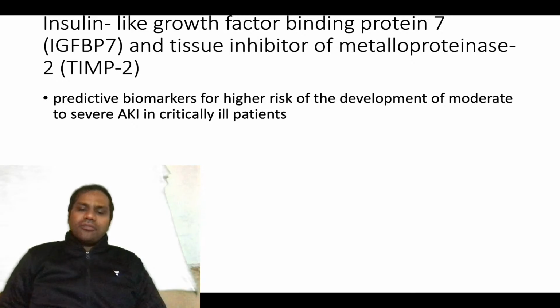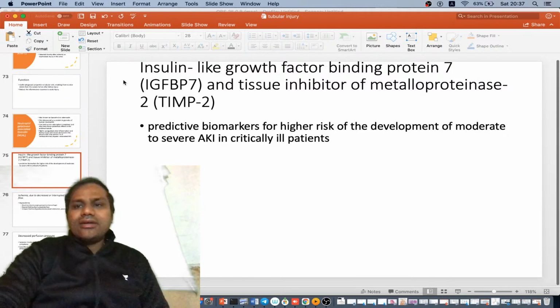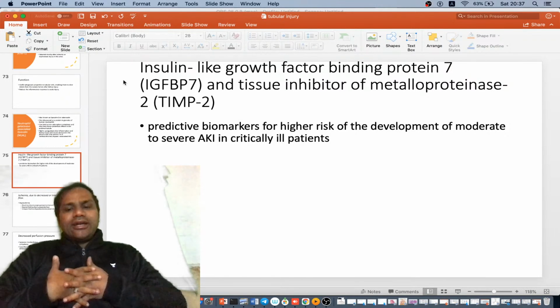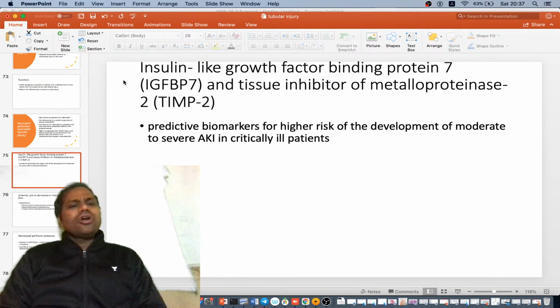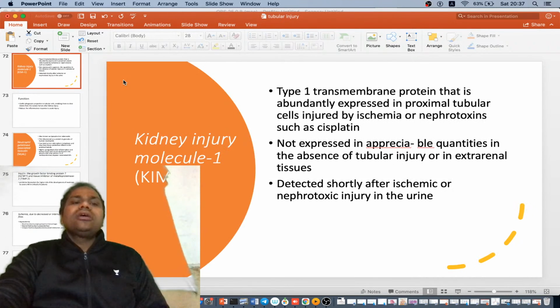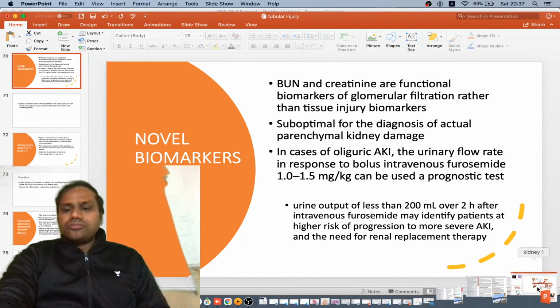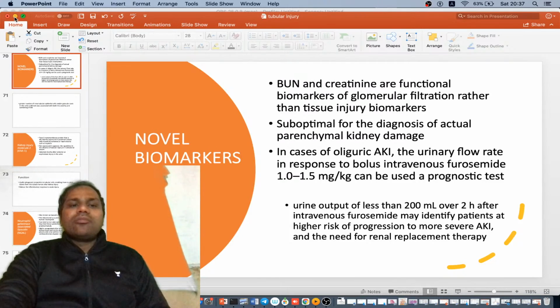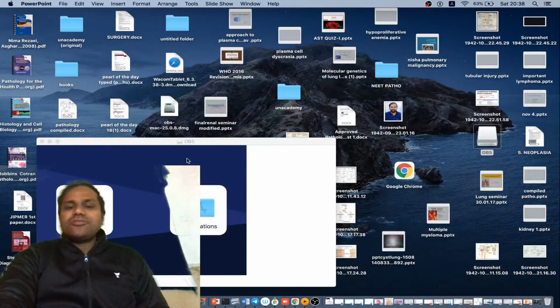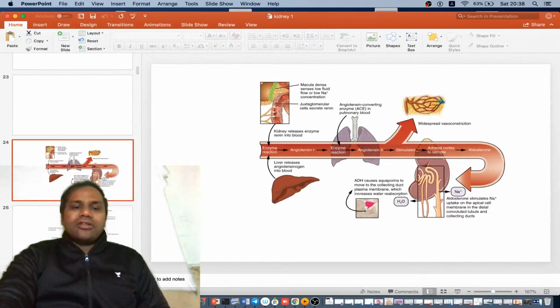So with this much information, I think we should conclude today's class. Try to integrate things from your physiology and your Harrison's. Go read your Harrison's once, because most of the things are from Harrison's only. If you read it, you will understand the subject matter more properly. Read the pathophysiology of sepsis. Sepsis pathophysiology will help you revise your general pathology completely.